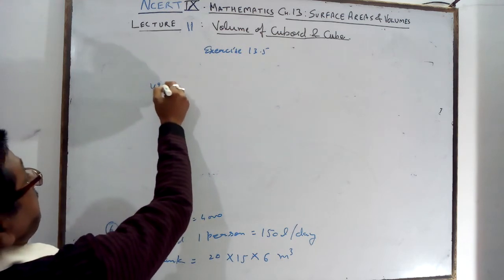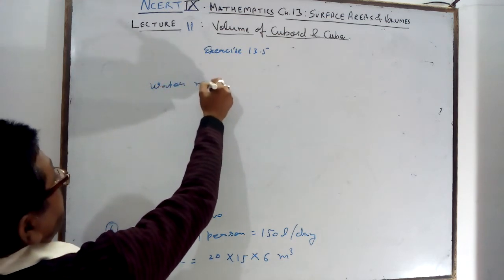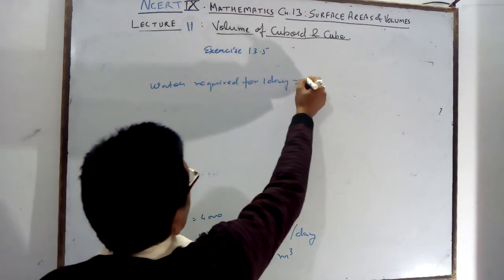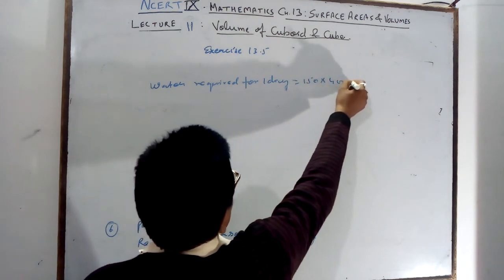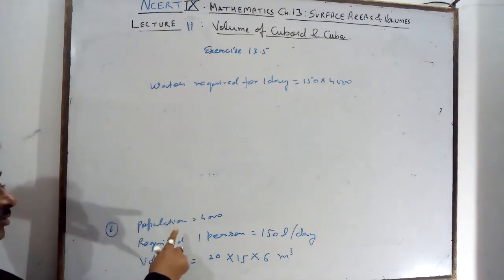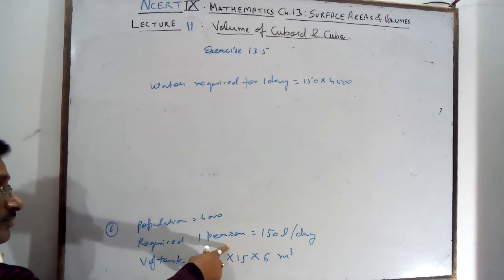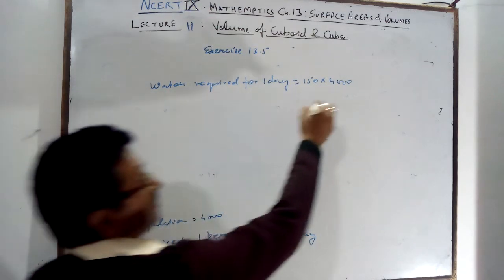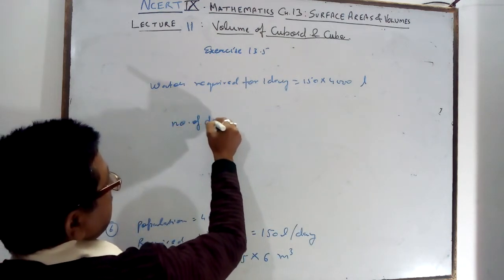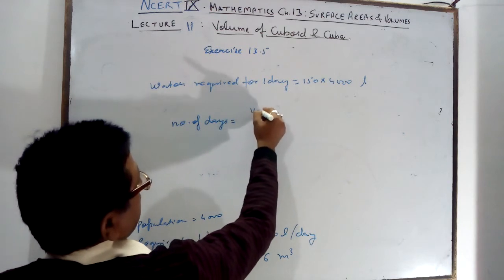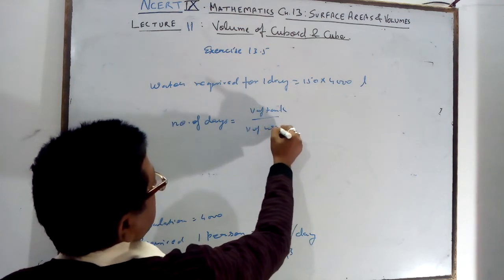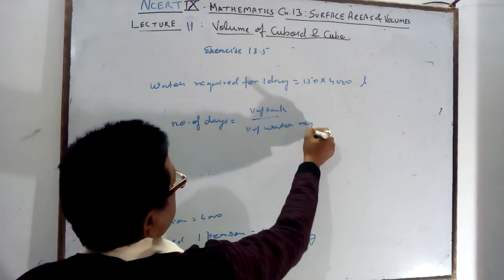So water required for 1 day is equal to 150 multiplied by the number of persons. 1 person uses 150 liter in 1 day, and 4,000 persons will use this. So the number of days is equal to the volume of the tank upon the volume of water required in 1 day.